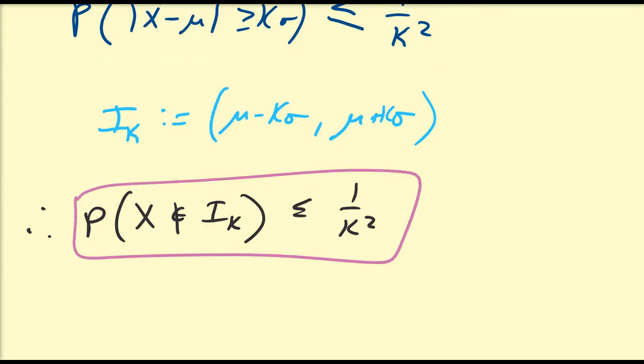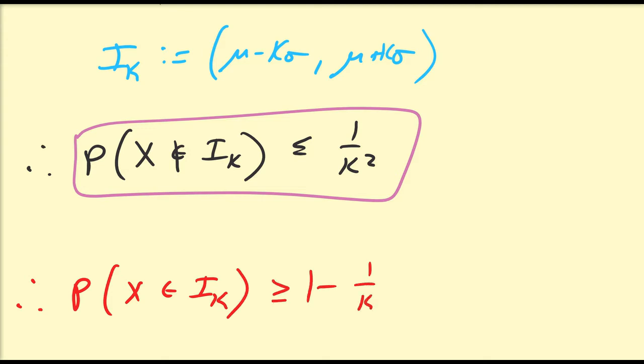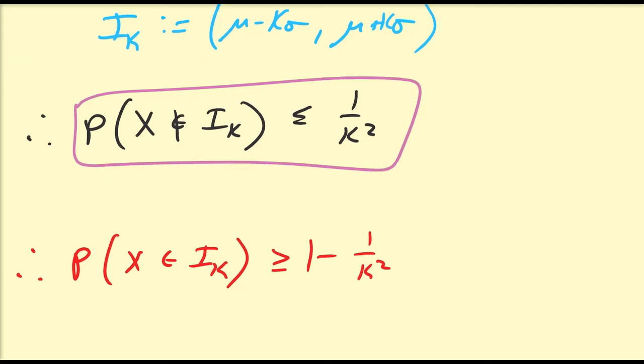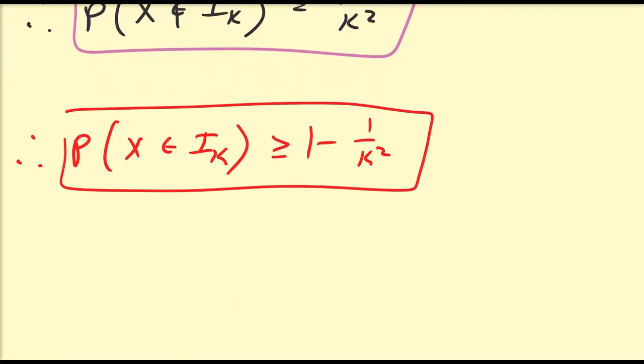So let us also look at the complement of this. What is the probability that x is going to be within this interval? That's going to be greater than or equal to 1 minus 1 over k squared. So the probability that you're within k standard deviations from the mean is always going to be greater than or equal to 1 minus the reciprocal of the square of the number of standard deviations that you're interested in.